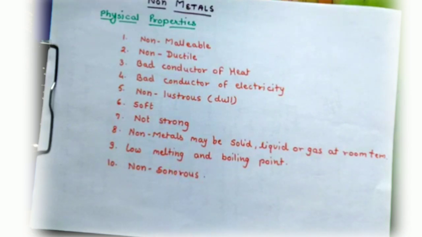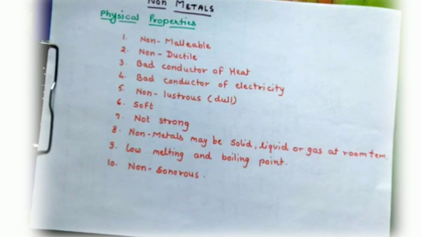So, first, non-malleable. Non-metals are not malleable. They cannot be beaten with a hammer to form a sheet. We cannot make a sheet from a non-metal. Non-ductile means non-metals are not ductile. They cannot be stretched to form a thin wire. Solid non-metals can neither be hammered into a thin sheet nor be drawn into a thin wire.